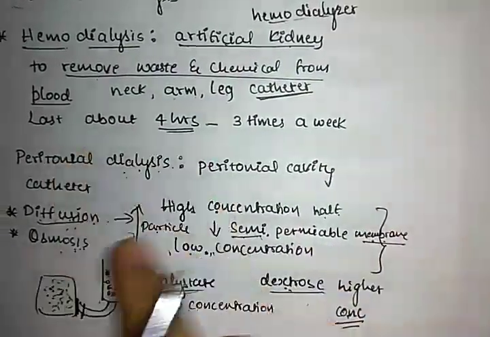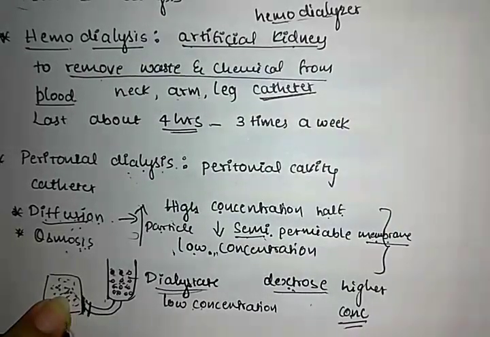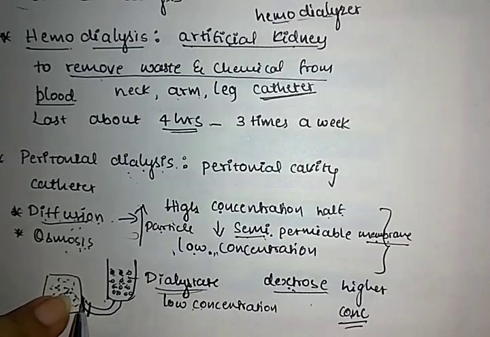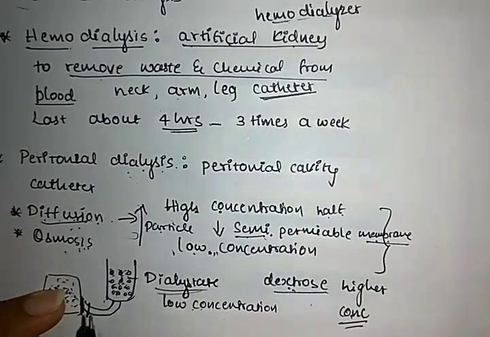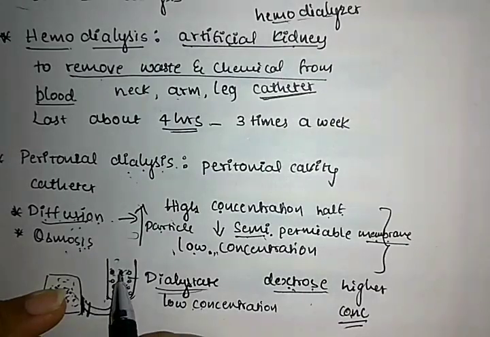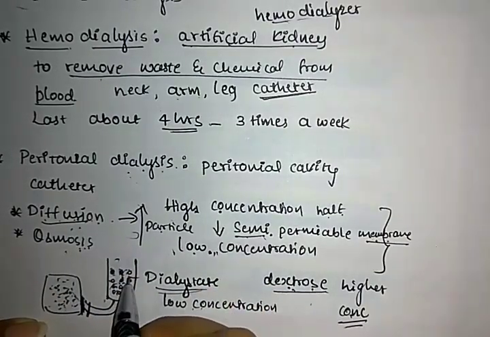In the case of peritoneal dialysis, for the waste products present in the human body, a catheter tube is inserted and the higher concentration particles will move towards the dialysate and also it will be diffused, and then the dextrose will have the high concentration particles. So higher concentration particles move toward lower concentration through the semi-permeable membrane, the process will be balanced, and the waste is accumulated in the dialysate.